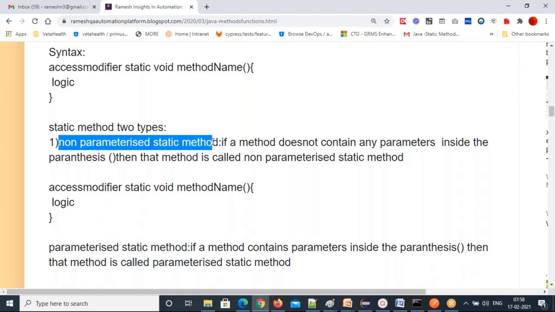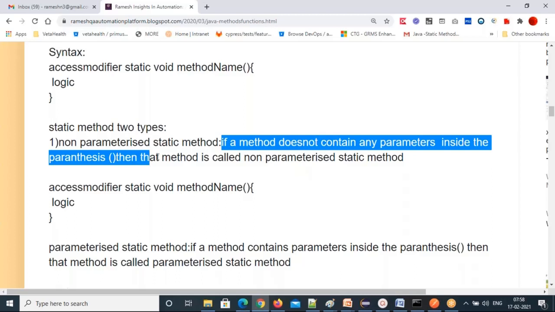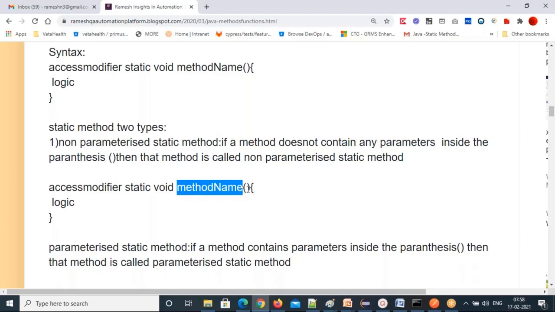What is the without-parameters static method syntax? If a method doesn't contain any parameters inside the parentheses, then that method is called a non-parameterized static method. Access modifier, static, void, method name, parenthesis, inside no parameters. That is called a non-parameterized static method. And in the method body, just write the logic.